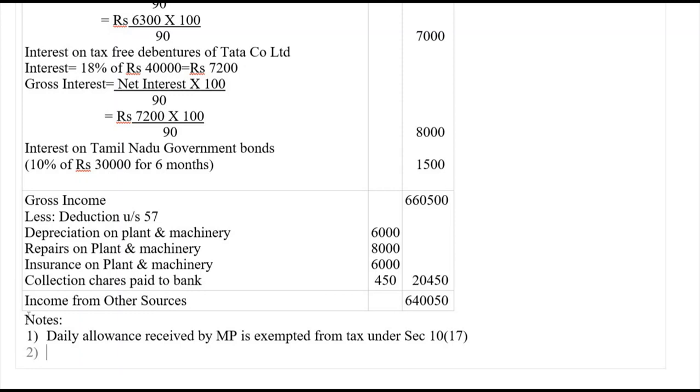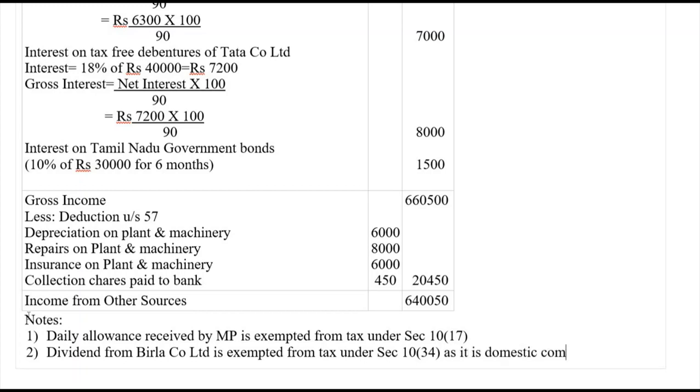Number 2: dividend from Birla Company Limited is exempted from tax under section 10 subsection 34, as it is a domestic company.